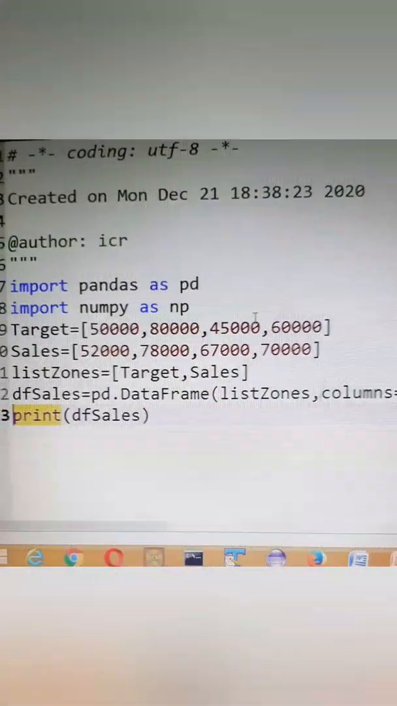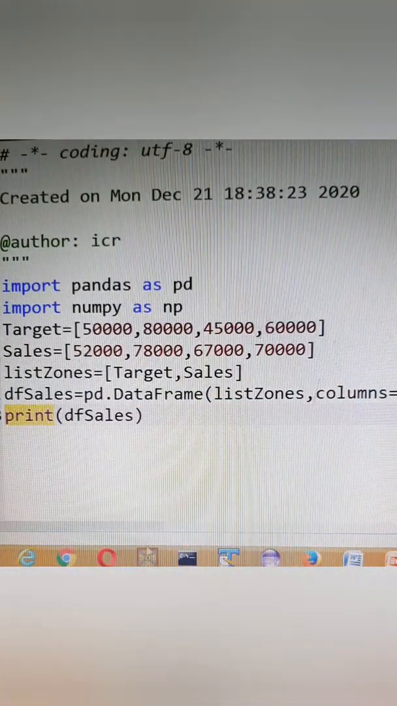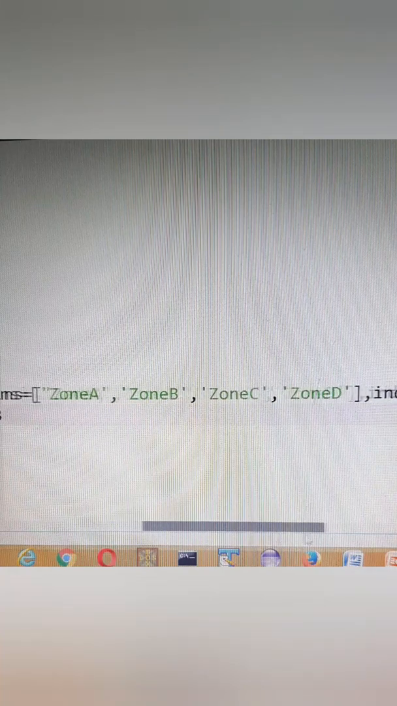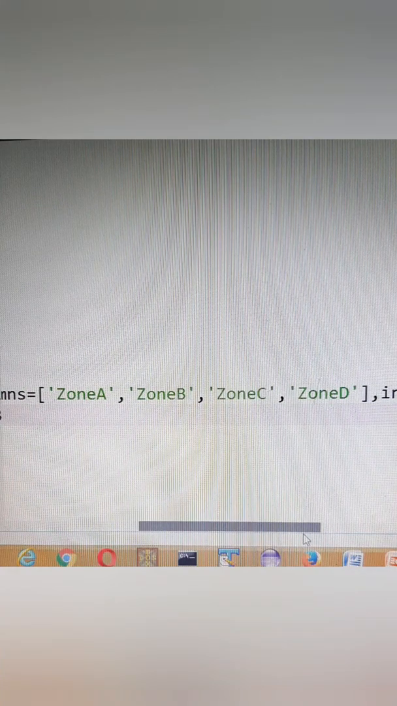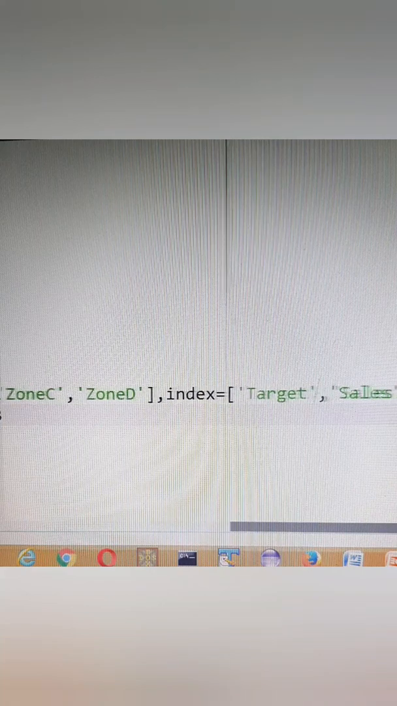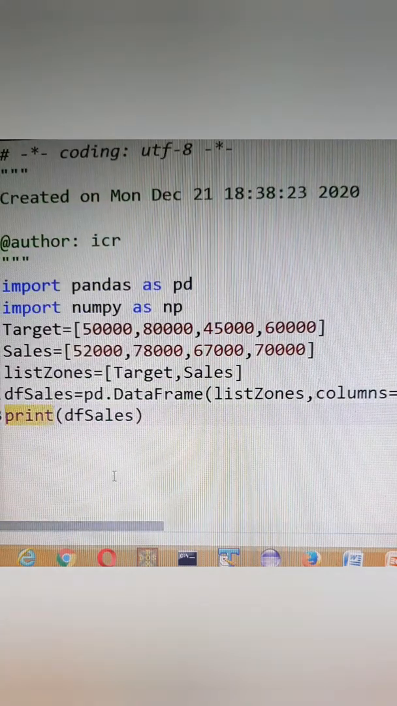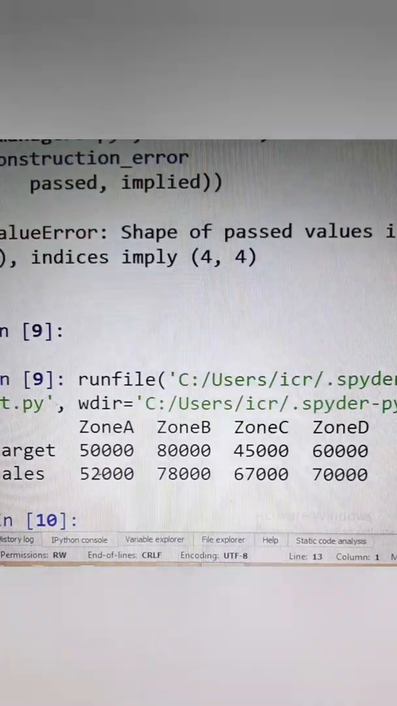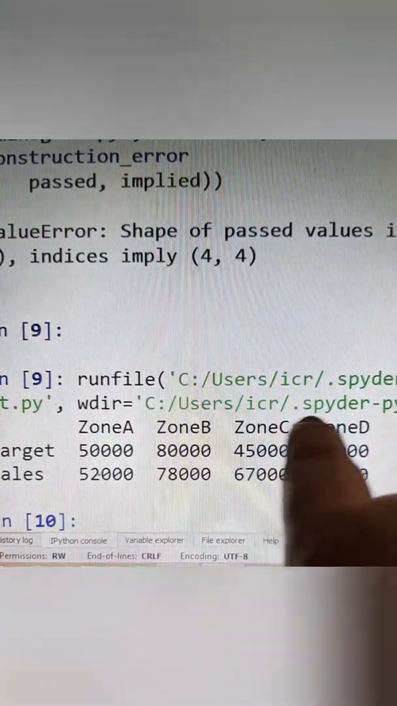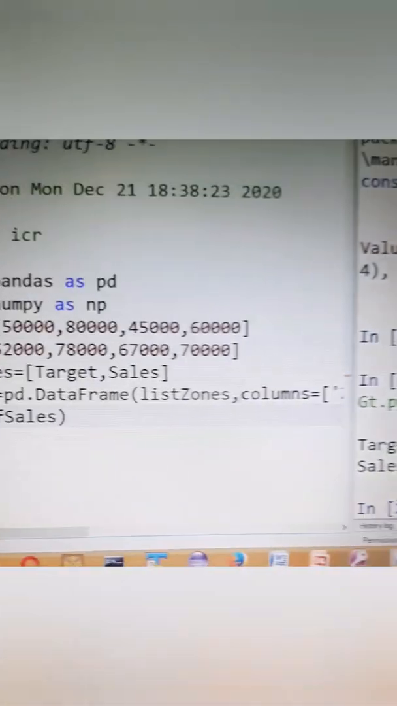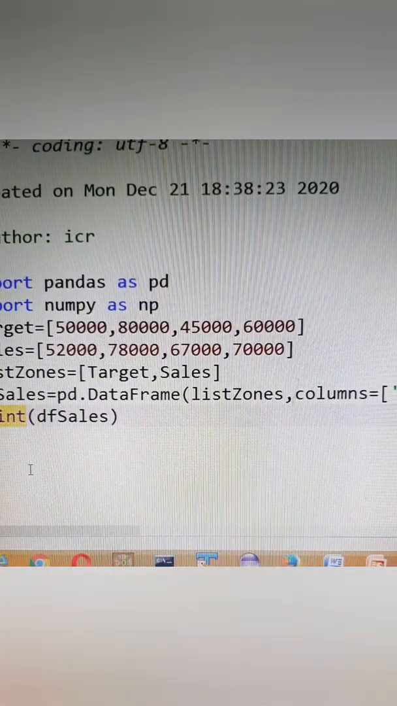But if we want the headings, we are keeping one more attribute over here, and that is columns. In columns, we are keeping the headings as zone A, zone B, zone C, zone D, and in index, we are keeping according to ourselves target and sales. Because if we do not specify the columns, naturally the column numbers given over the top will be 0, 1, 2, 3. But the indexes will be according to us like target and sales. It's a very interesting question.